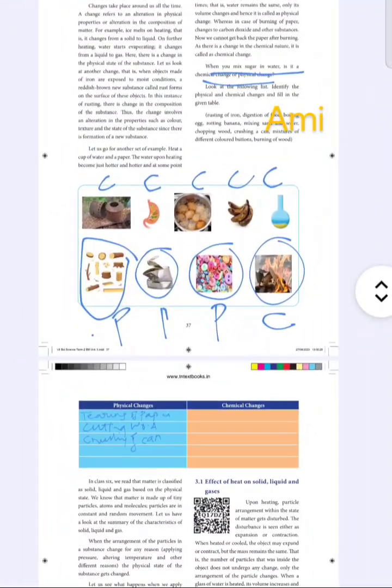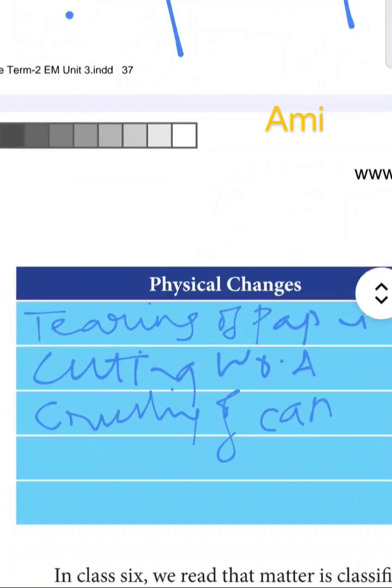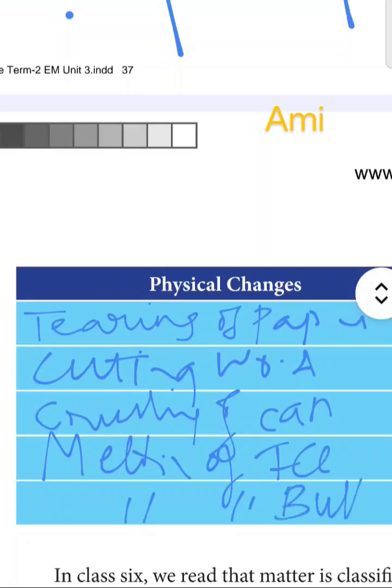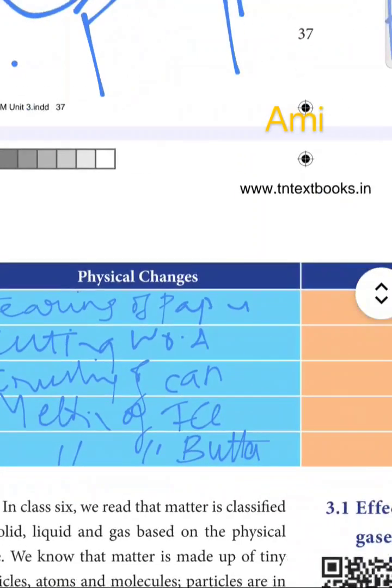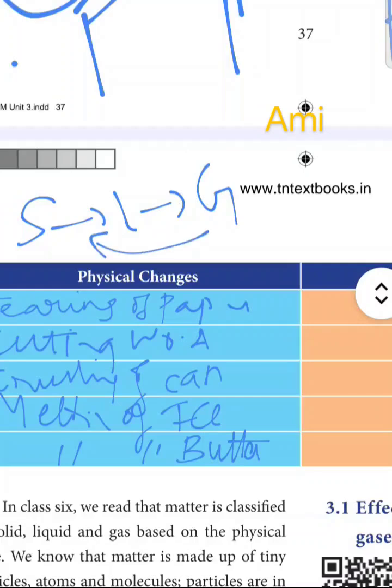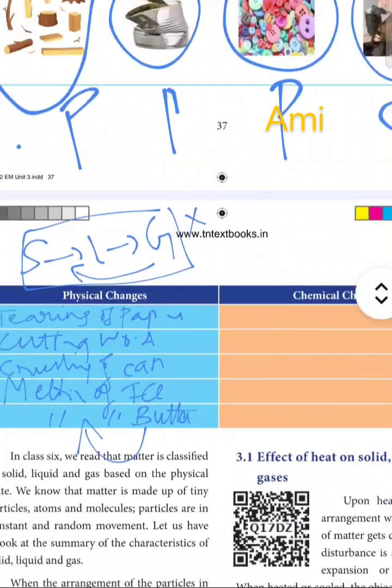What physical changes can you mention? Melting of ice, melting of butter. Okay, melting of ice, similarly melting of butter. So all these can be examples for physical change, where the states of matter change, solid to liquid, liquid to gas, or gas to solid, and no new products are formed. Also, these are sometimes reversible too. So these come under the physical changes.